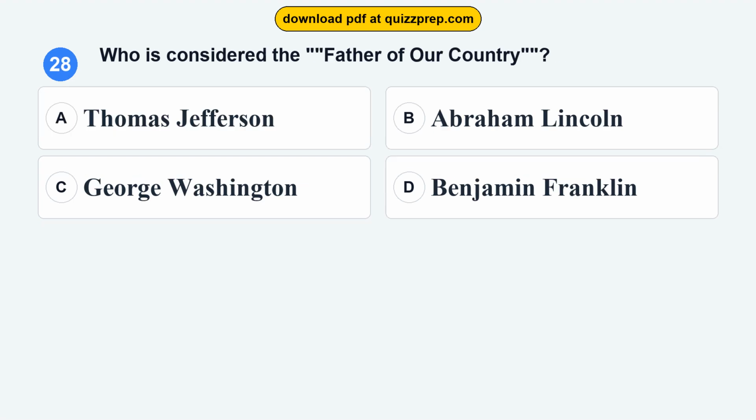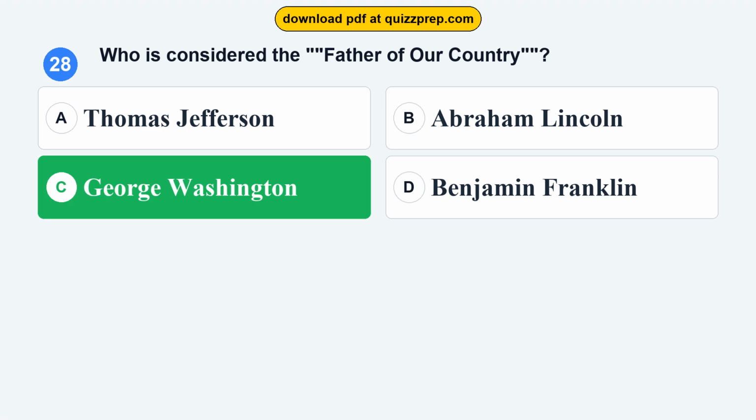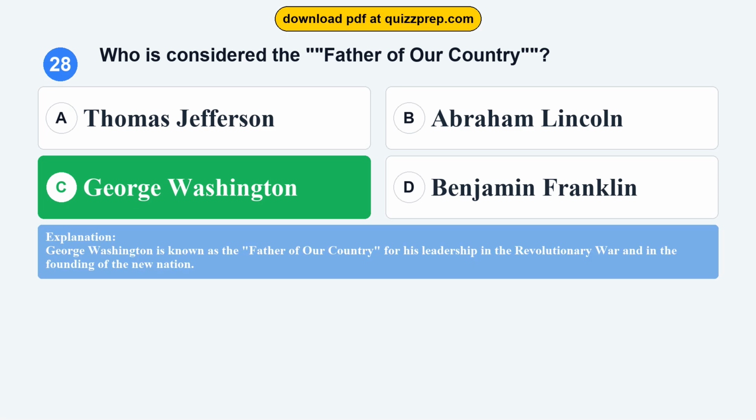Question 28. Who is considered the father of our country? Option A, Thomas Jefferson. Option B, Abraham Lincoln. Option C, George Washington. Option D, Benjamin Franklin. The correct answer is option C, George Washington. George Washington is known as the father of our country for his leadership in the Revolutionary War and in the founding of the new nation.